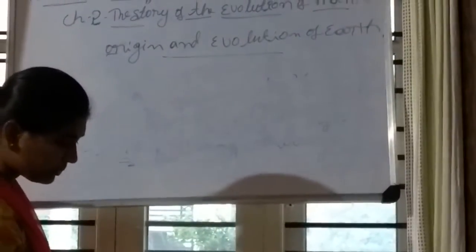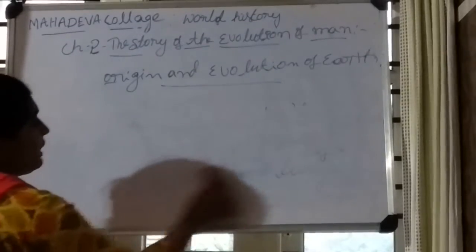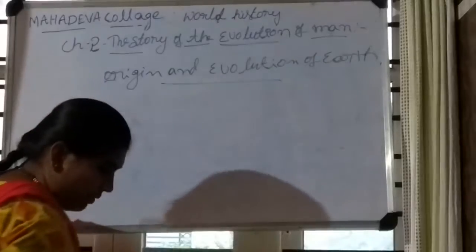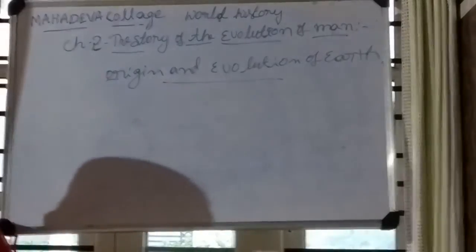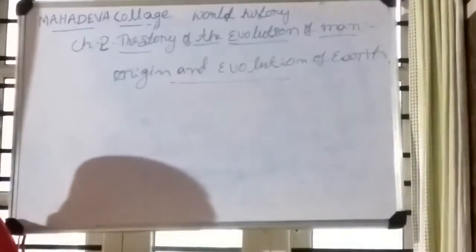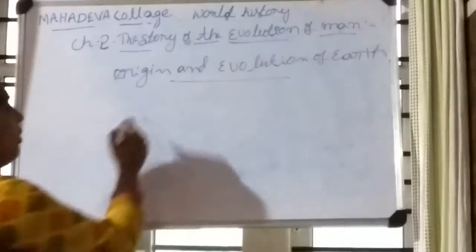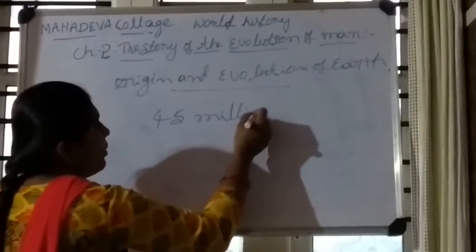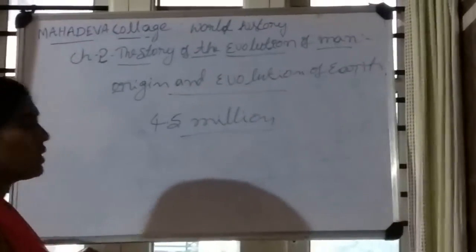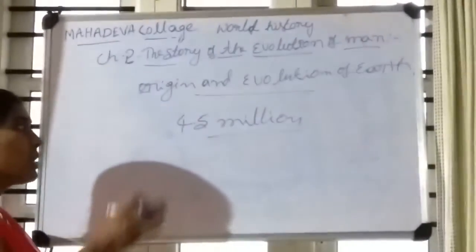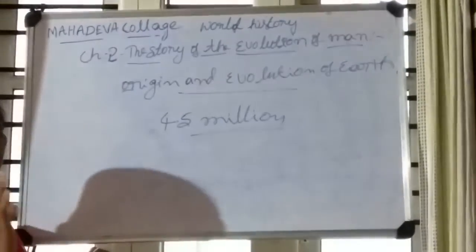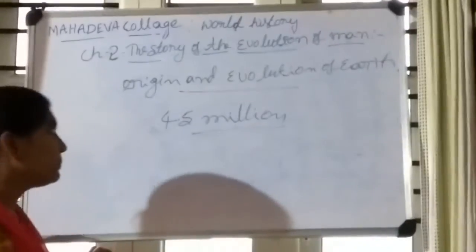Next, Earth. When was the Earth formed? The Earth was formed at least 4.5 million years ago. How many years ago was the Earth formed? At least 4.5 million years ago the Earth was formed.